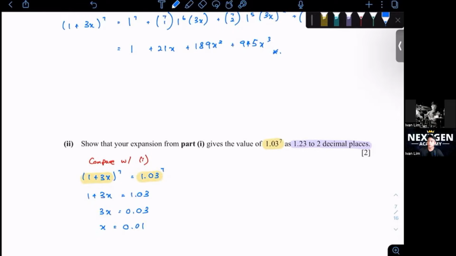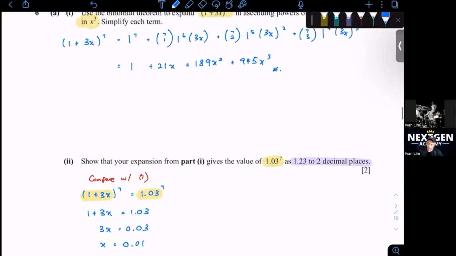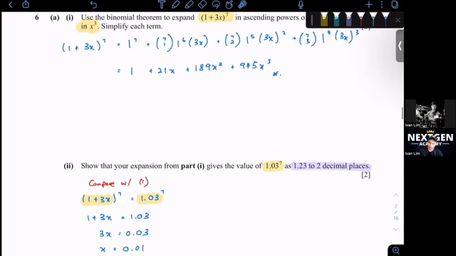Okay, the next thing we want to do, now we know that x is equal to 0.01. Look over here. We found that 1 plus 3x to the power of 7 is also represented by this equation when we do our binomial theorem. So all we need to do is sub x equals 0.01 into here, and that's where we can get our answer. So we sub x equals 0.01 into the answer in 1.